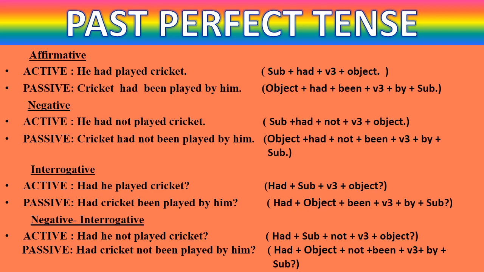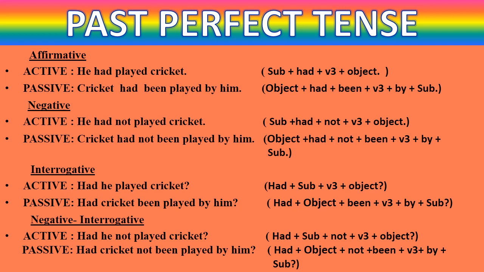And moreover, in perfect tense, we have already used third form of verb, so you need not change the verb. So when we convert this into passive, then it becomes object plus had plus followed by been. In perfect tenses, we always add been after the helping verb plus third form of verb which is already there in the sentence plus by plus subject.